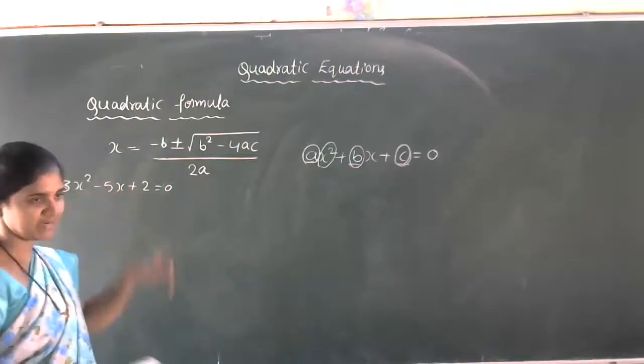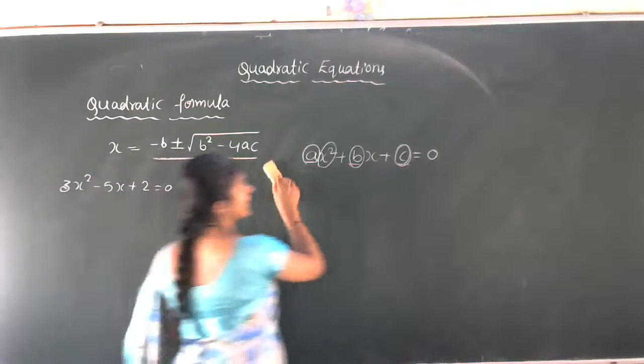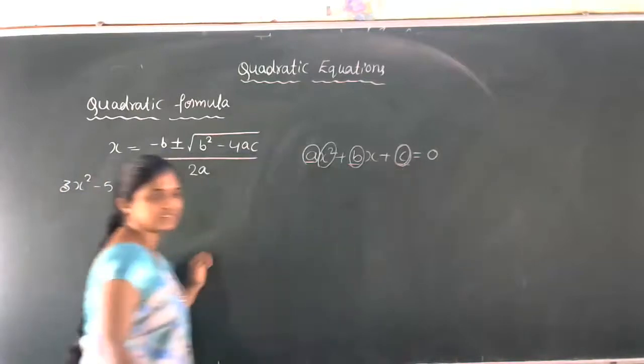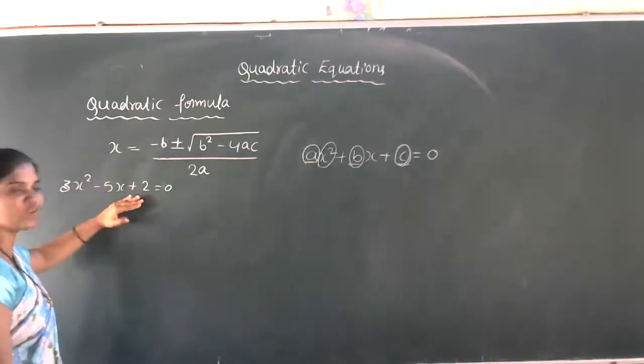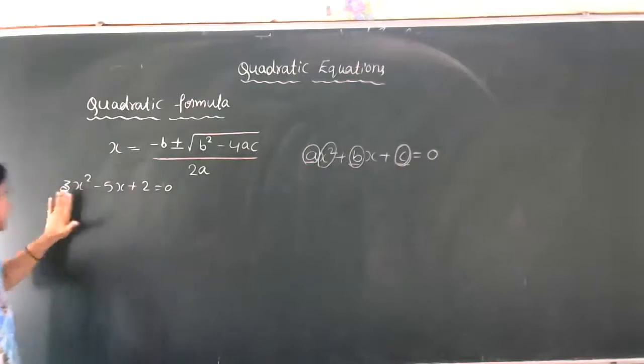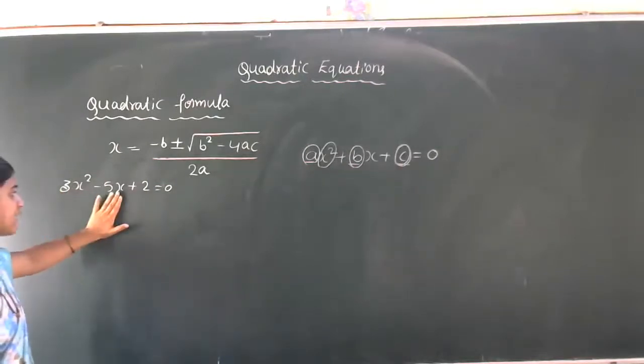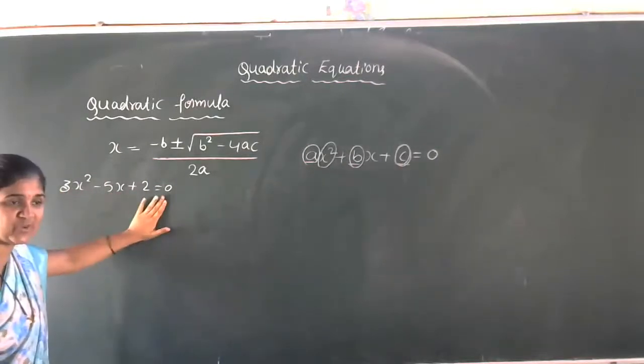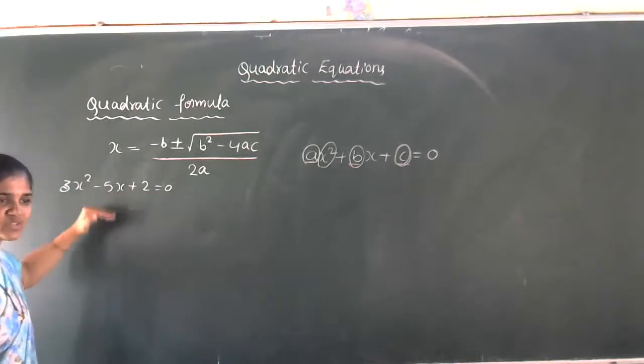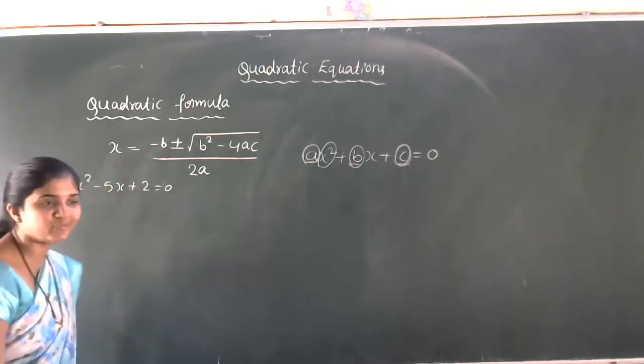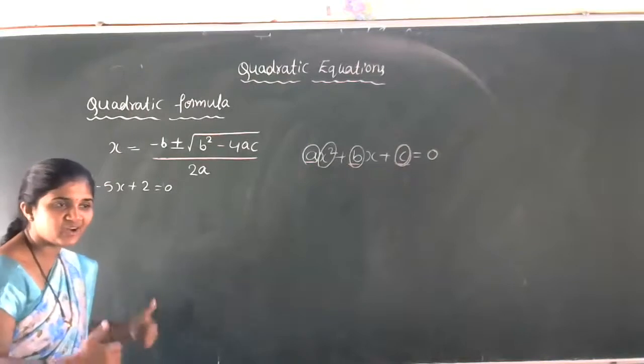Okay, so now let us discuss this one. ax square plus bx plus c is equal to 0. Now I took one problem here: 3x square minus 5x plus 2 is equal to 0. Let us find out the roots of this equation using the formula method. Are you all ready?